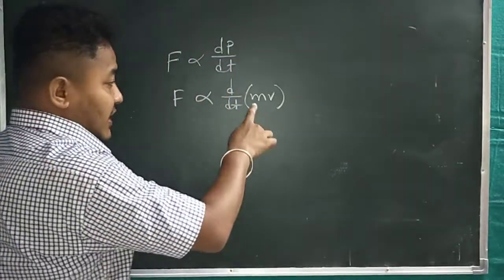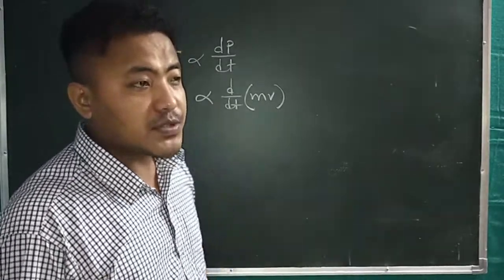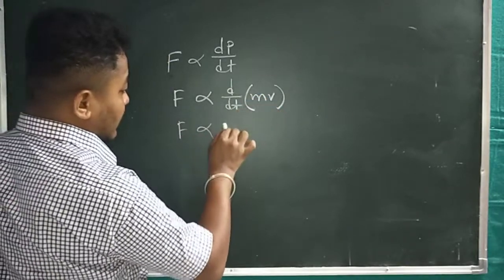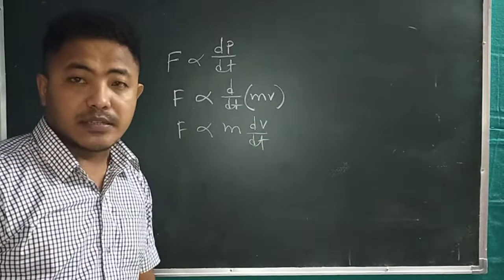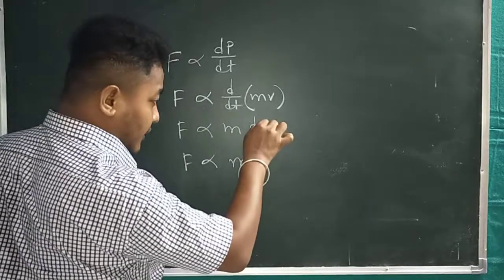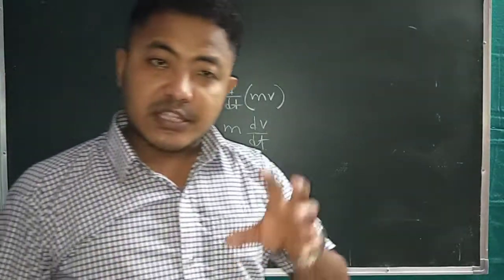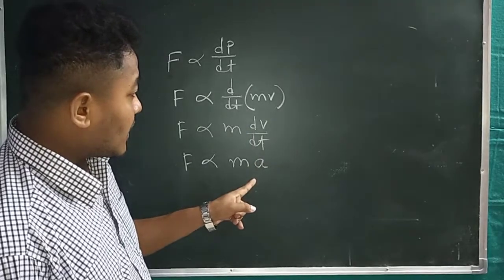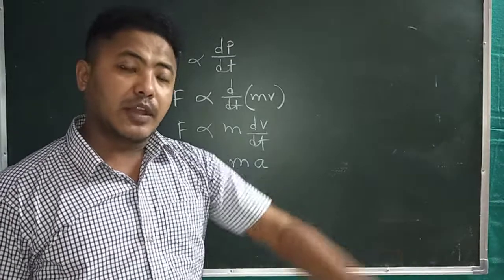Since m is constant, remember mass is a constant term, and a constant term is not differentiated. So F is proportional to m times dv upon dt. We know that dv upon dt is equal to a. This is acceleration, so acceleration can also be written as dv upon dt. This is very important for you. You'll learn these things gradually in class 11.